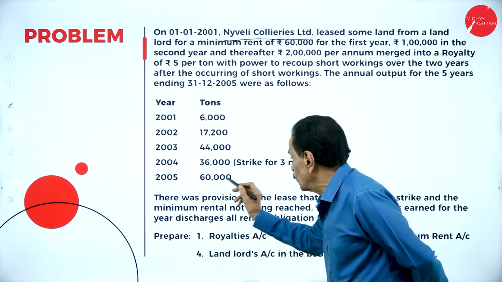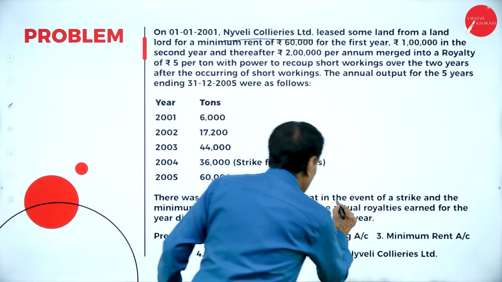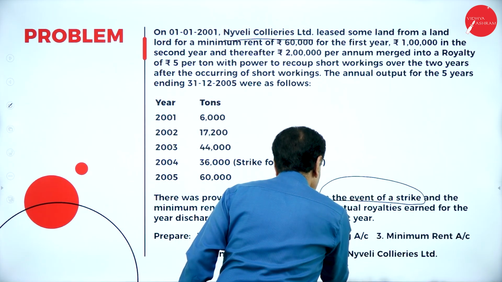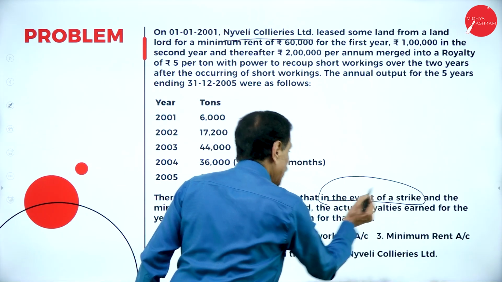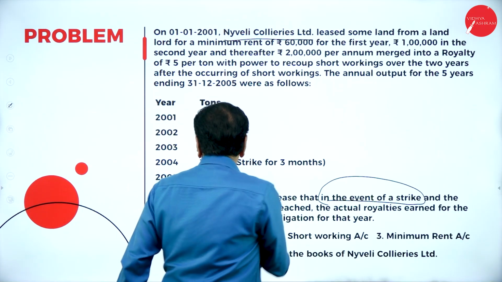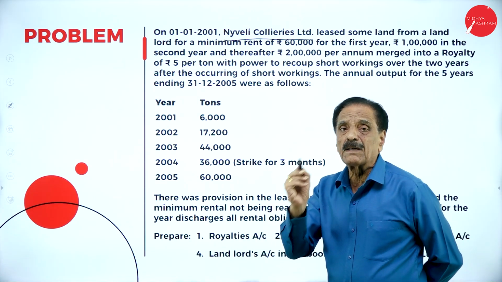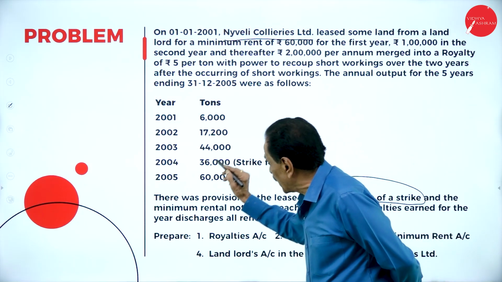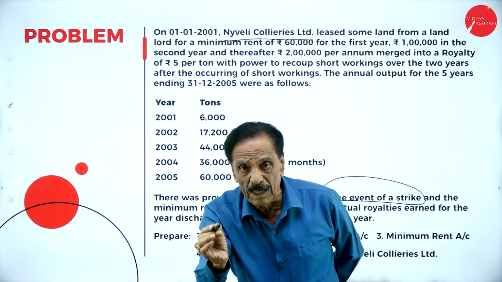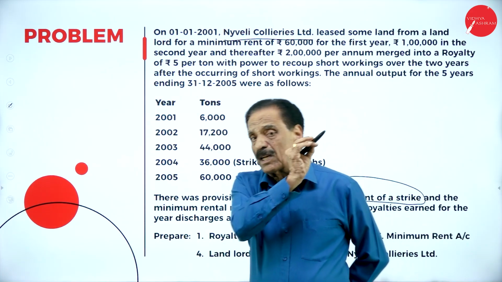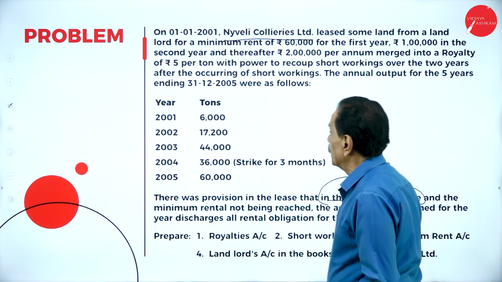So here 2005, 60,000. There was a provision in the lease, and this is important, that in the event of a strike and the minimum rent not being reached, the actual royalty earned for that year discharges all the rent. Whatever the royalties earned in the strike period, that itself is the minimum rent. Don't take the minimum rent into consideration. Whatever the royalties earned, that itself is the minimum rent. What's the rule? Whatever the royalties earned, that is the minimum rent. So there is no question of minimum rent arising in the period of strike. Okay, then move on to the problem now.